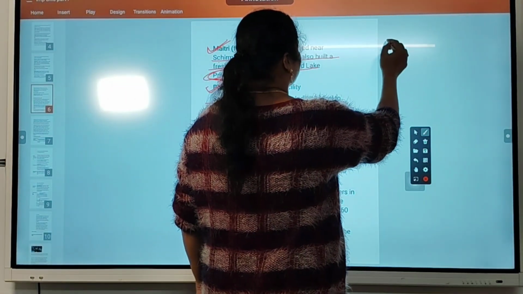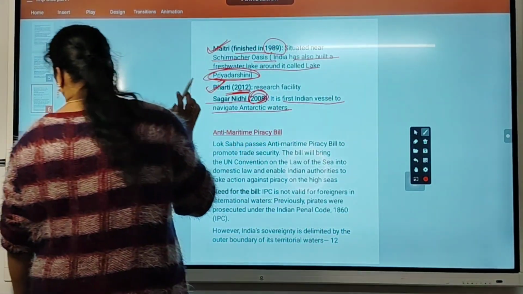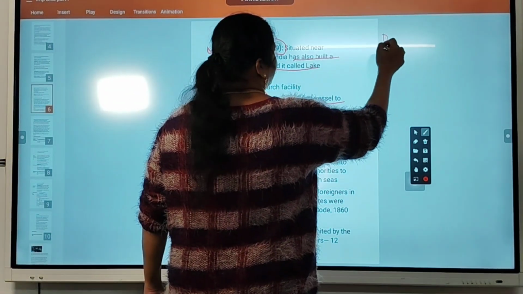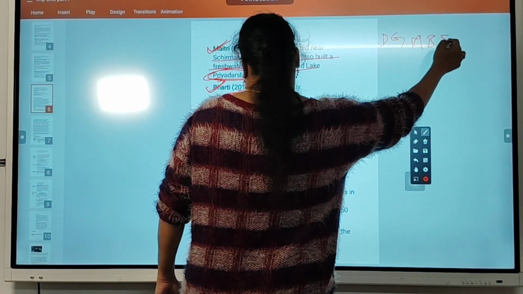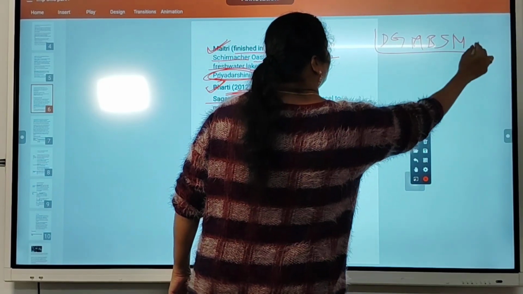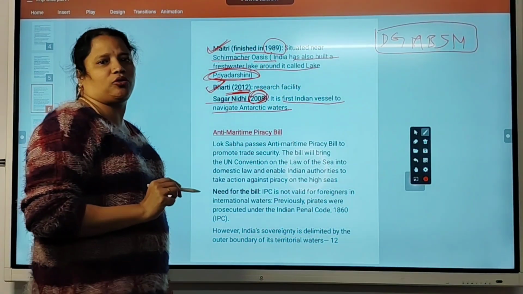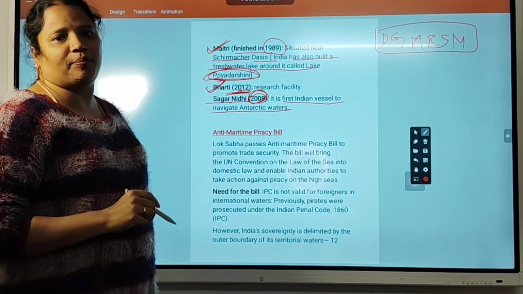This background you just have to remember. Okay. So Dakshin Gangotri, Maitri, Sagar Nidhi. These are the expeditions you have to remember from the geography point of view.